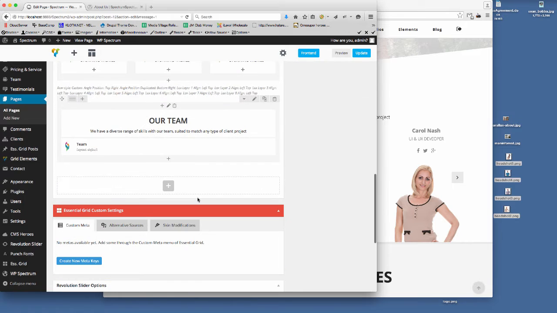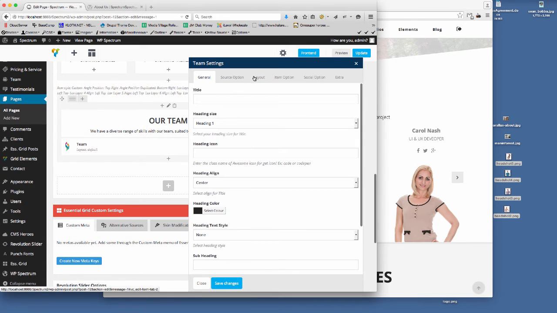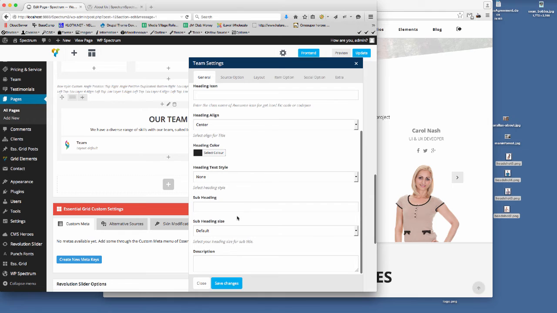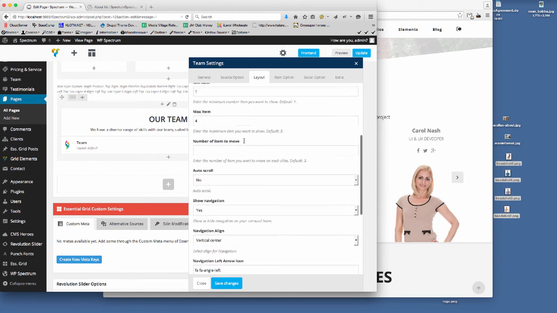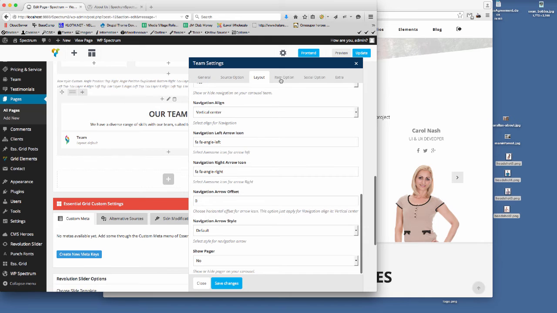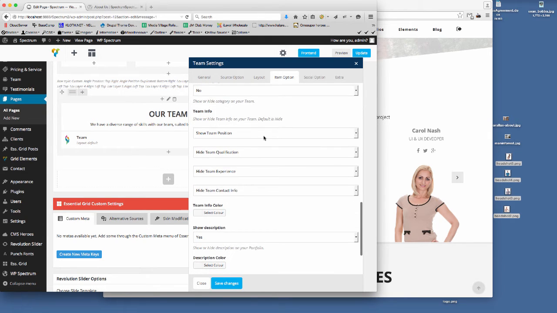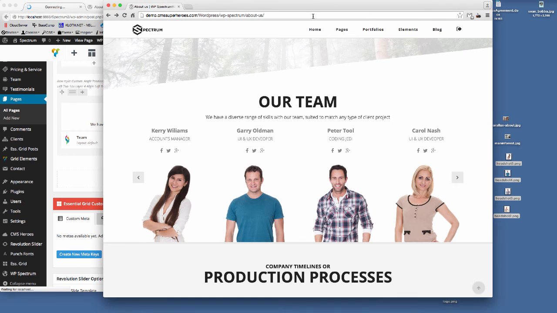So let's go down here again, so team. So I think this might be under, let me just check here. General, source option, it's not under there, layout, that's your layout of it. So it's going to be on item option, isn't it? So team info, show description. So if we say no to that, save that, update that.